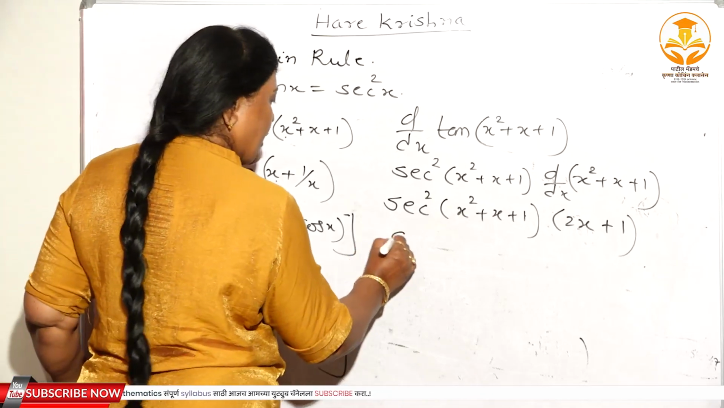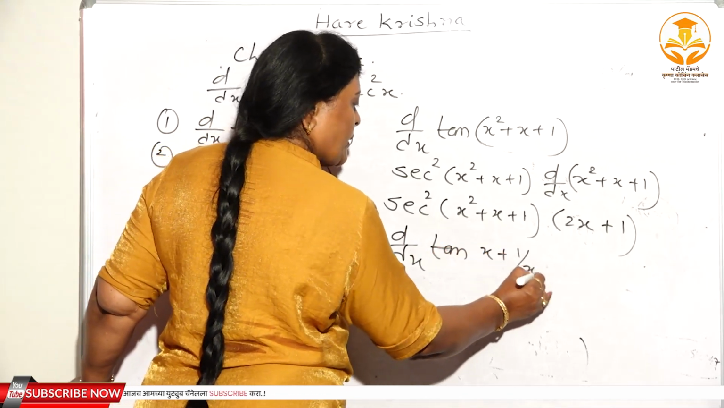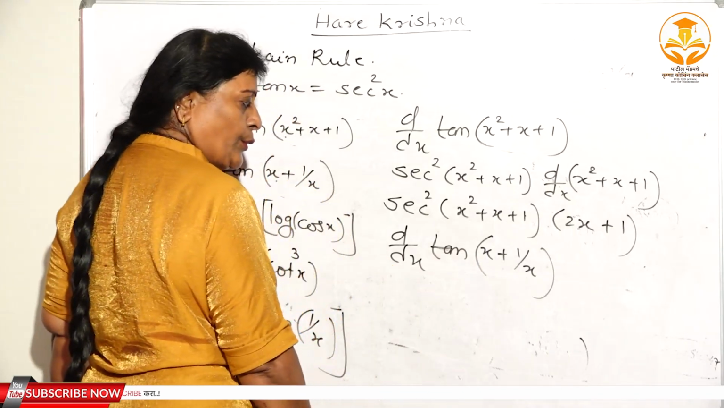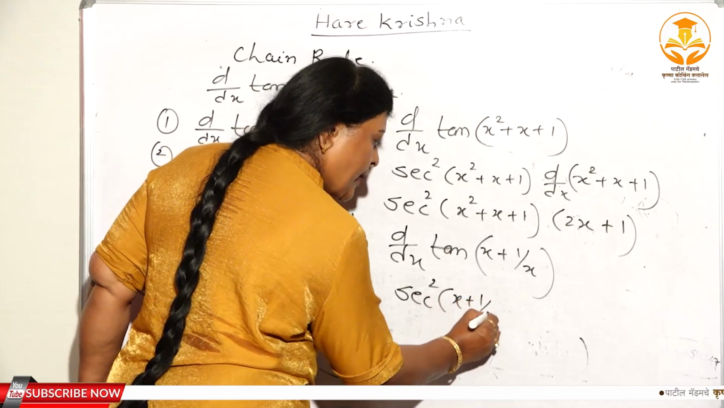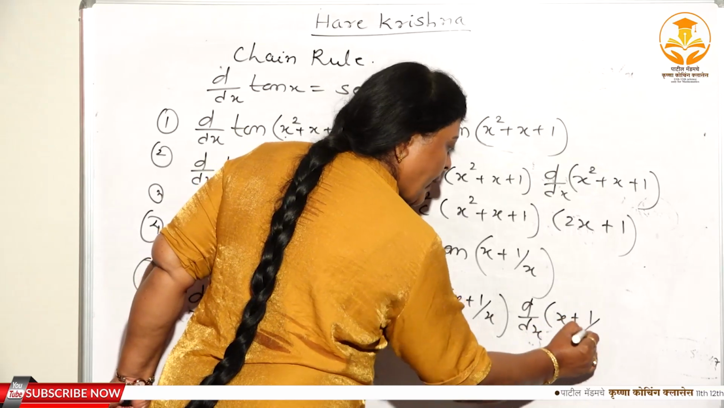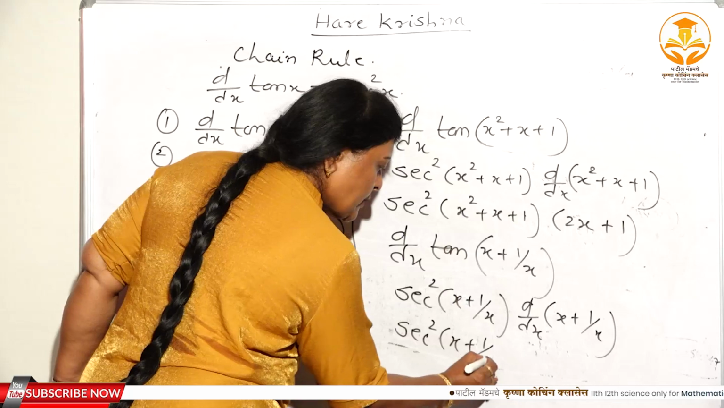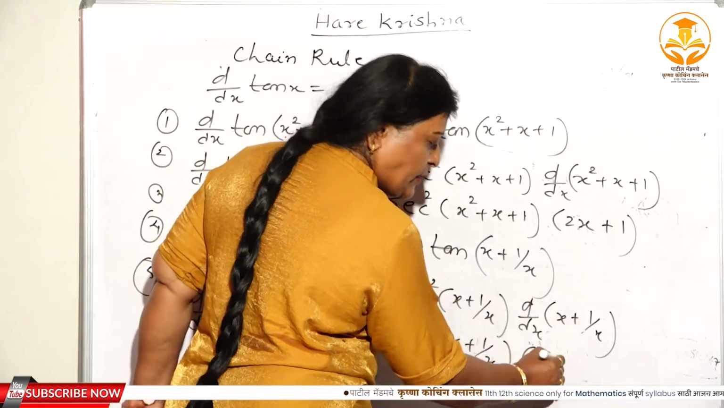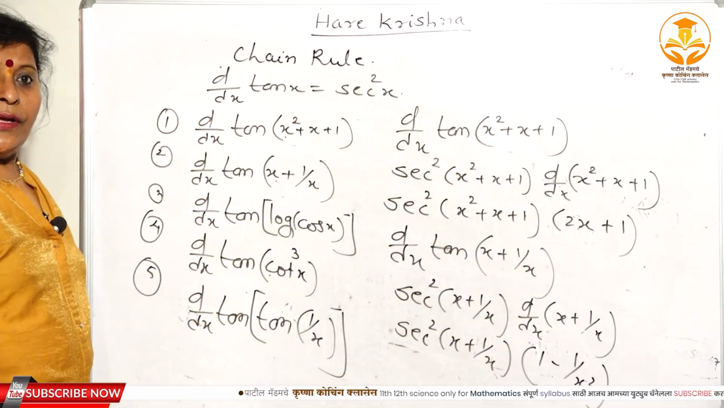Again, I will take the second one here, d/dx of tan of x plus 1 by x. Again, where you have to substitute u, x plus 1 by x is equal to u. Tan u ची डेरिव्हेटिव्ह काय येते? sec square u, sec square x plus 1 by x. Again, d/dx of x plus 1 by x. Right? Here, sec square x plus 1 by x. Again, what is the derivative of x? 1. And what is the derivative of 1 upon x? Minus 1 upon x square. Right? So, this is the solution of the second one here.